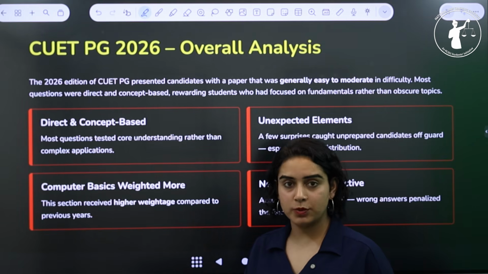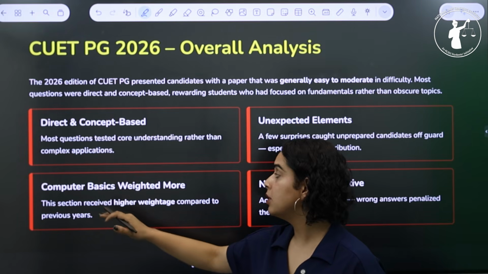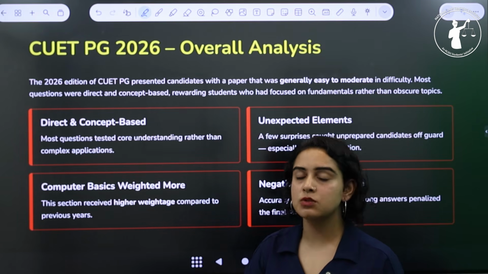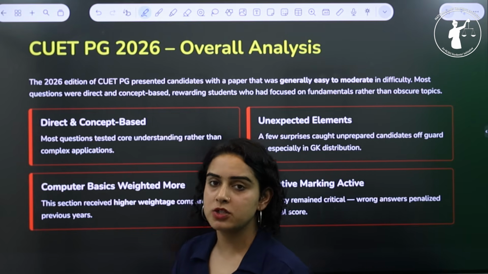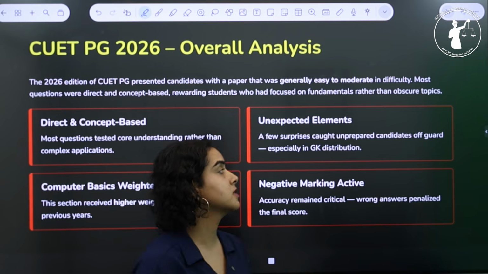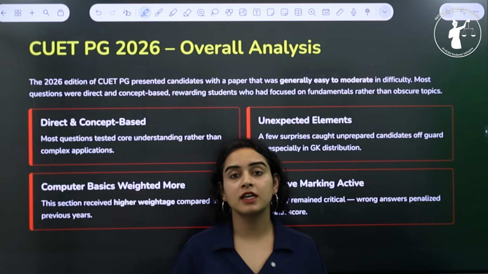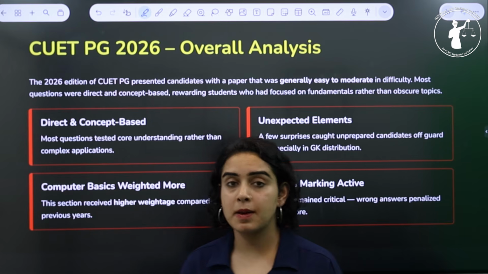Another important observation is that a lot of weightage this year has been given to computer basics compared to previous years. So the students who had solved the previous year question papers found it a little easier to understand these types of questions. And there was negative marking, of course, right? So for every incorrect answer, there is going to be some penalty.